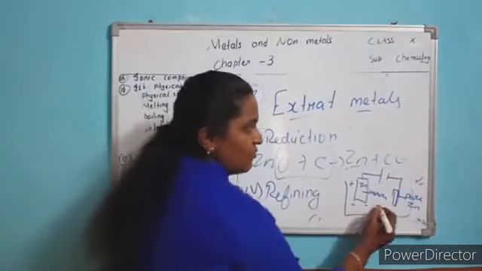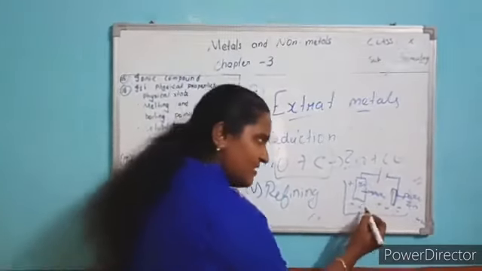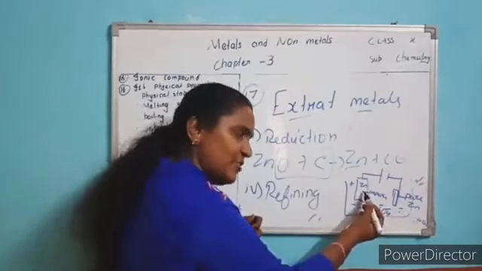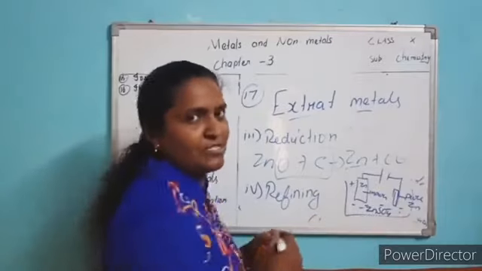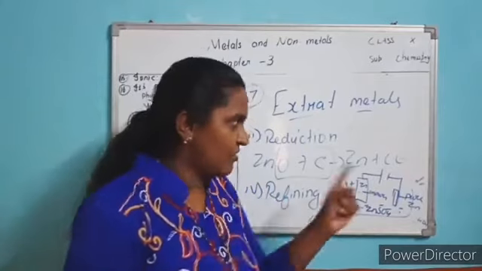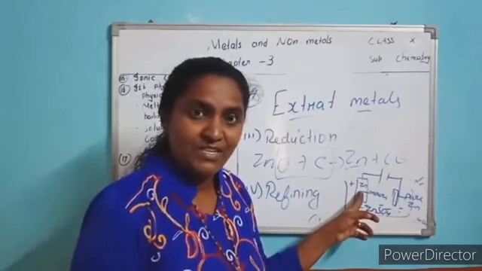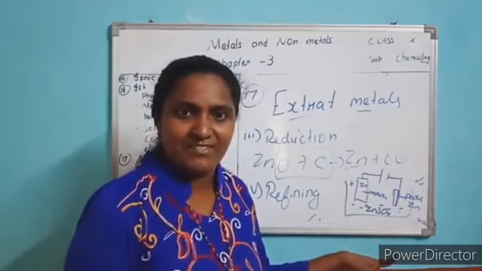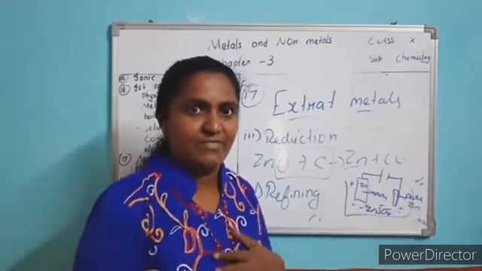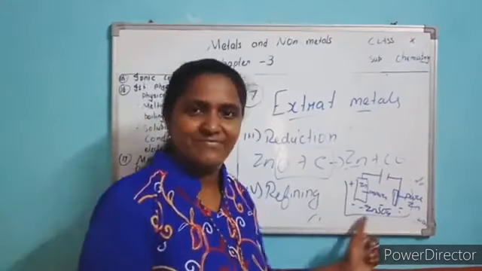Now the electrolyte solution. The anode is zinc, so you take a zinc salt, zinc sulfate. If it is copper you take copper sulfate. If it is nickel you take nickel sulfate. The solution should be the same salt as the anode. You look at the anode: if it is zinc you take zinc sulfate, if copper, copper sulfate, if nickel, nickel sulfate. The same ion salt as the anode you have to take as the electrolyte.